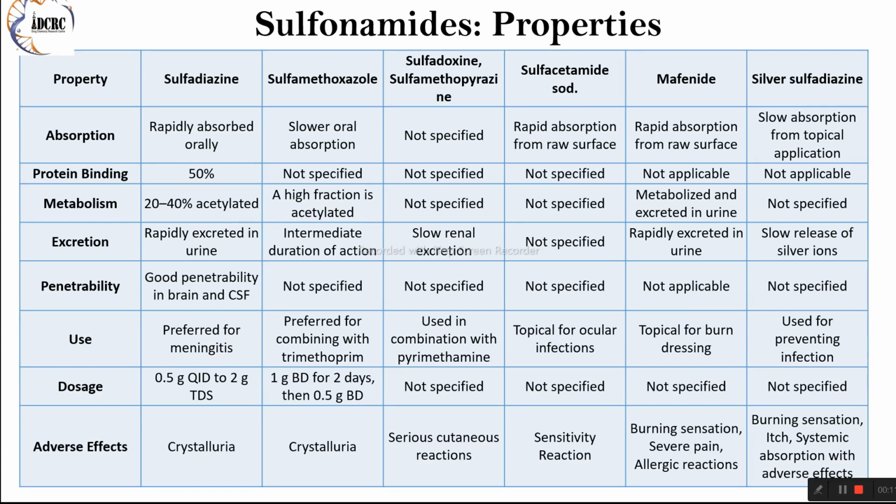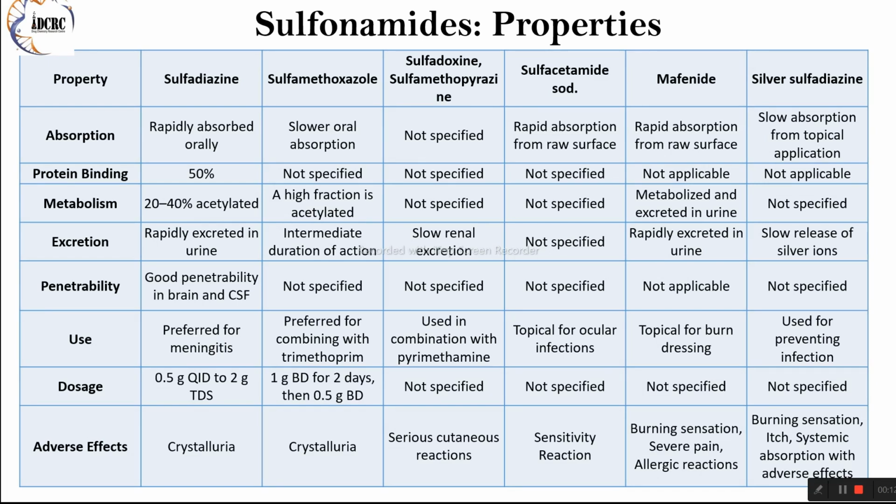It acts as a prodrug, releasing sulfapyridine and 5-aminosalicylic acid, 5-ASA, in the colon, where they exert anti-inflammatory and antibacterial effects. These sulfonamides continue to play important roles in clinical practice, demonstrating efficacy in the treatment of various bacterial infections, ocular conditions, burns, and inflammatory disorders.